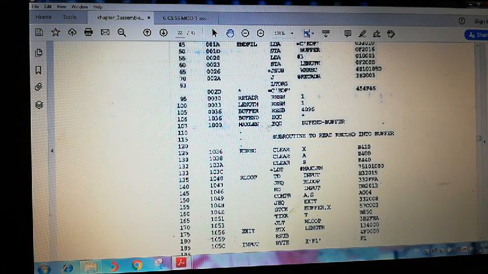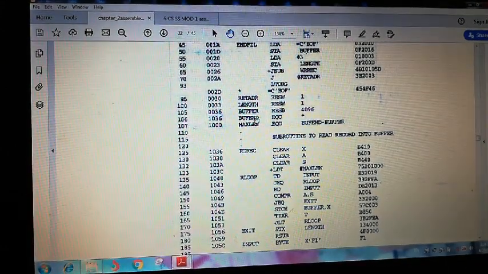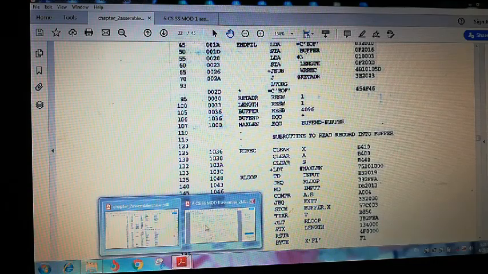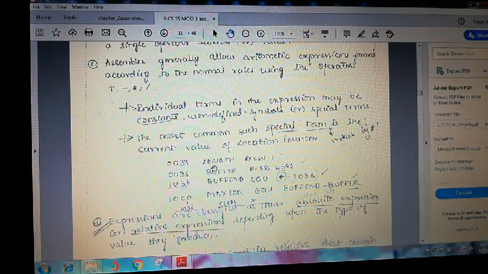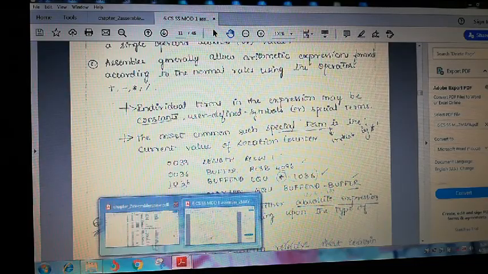The absolute term belongs only to constants, and the relative term is with respect to the location counter value. If any one of these values changes, it will affect this variable. That is called relative. One more is absolute. Absolute values never change with respect to your program. See the length reserved: 1. That value is always fixed. It will not change.